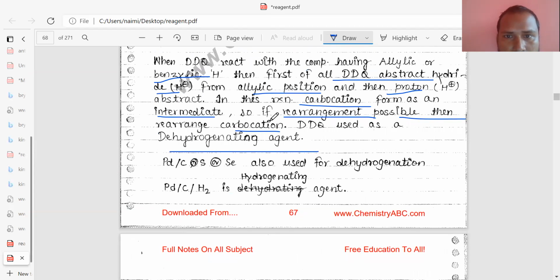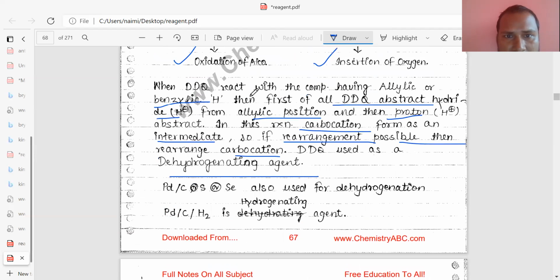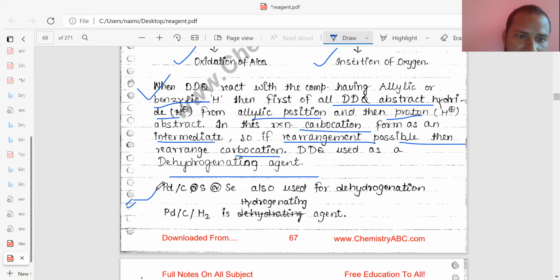So it is used first of all. What happened here? DDQ abstracts hydrogen from the allylic position. You should know about the allylic position; this is the allylic bond. In this reaction a carbocation forms as an intermediate. When abstraction of hydrogen takes place, the carbocation will be formed like that. And if rearrangement is possible, the carbocation will rearrange, and the most stable carbocation will form.